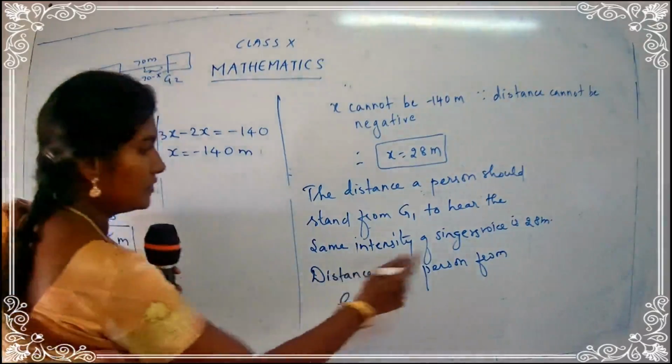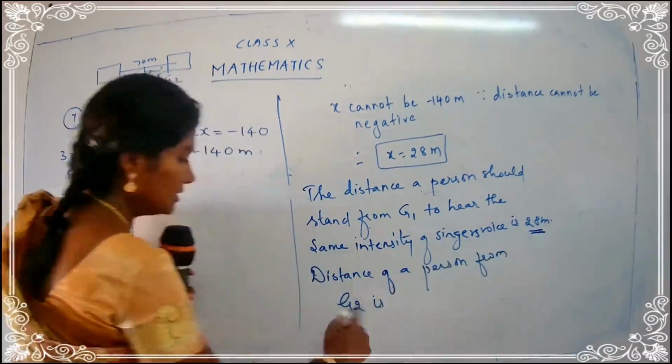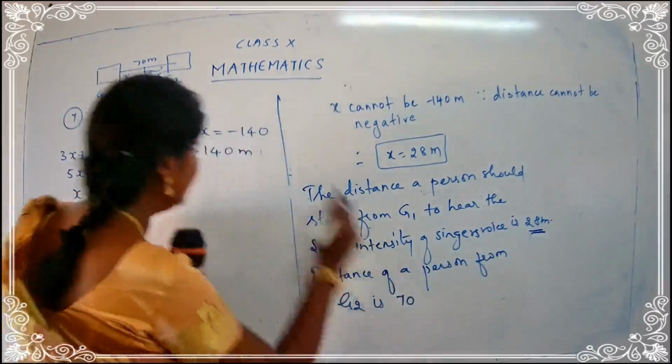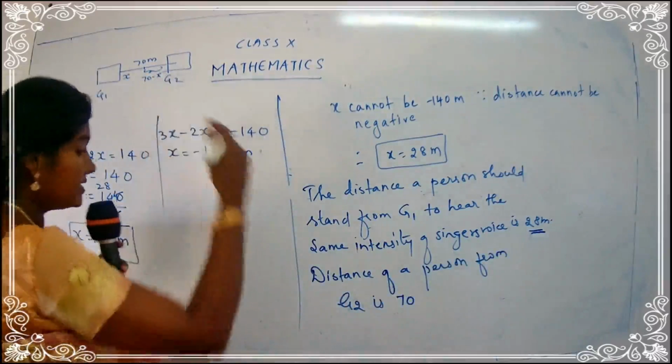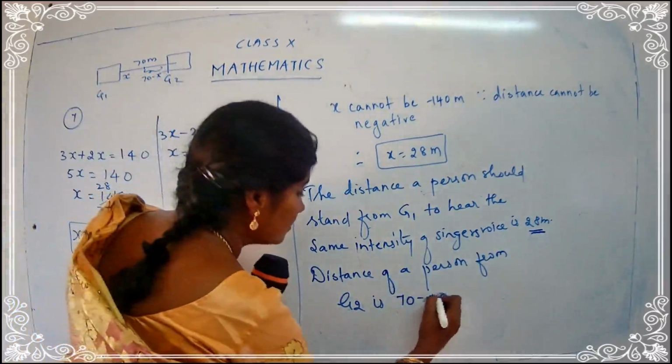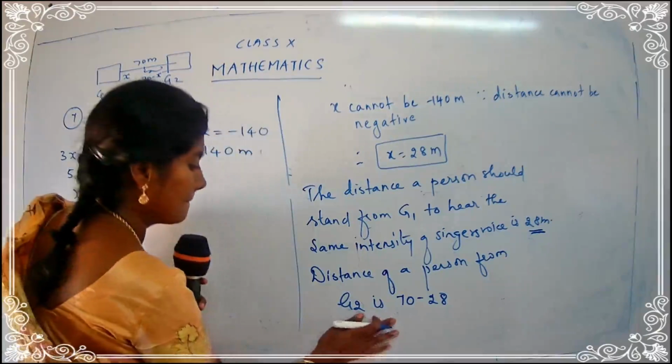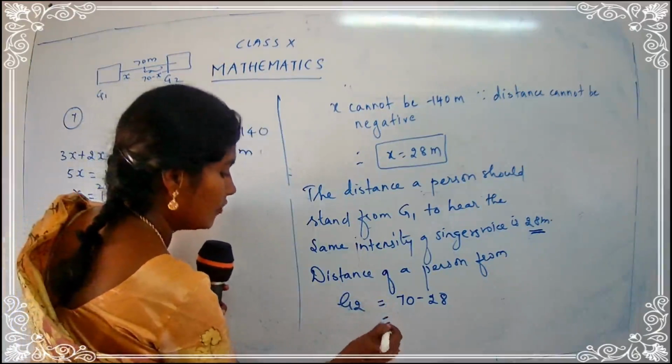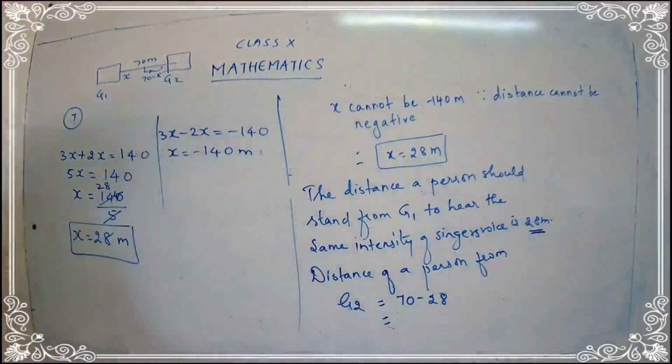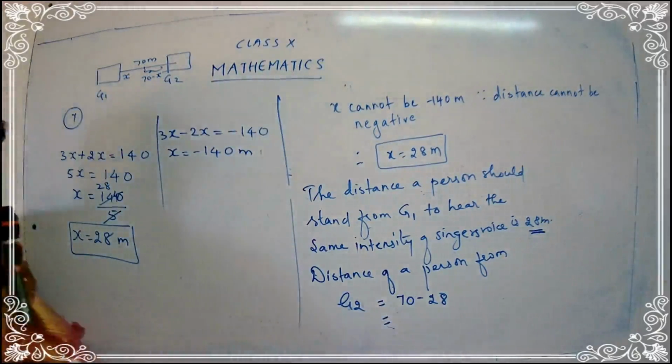If the first one is 28 meter, the second will be 70 minus 28, which is 42 meter.